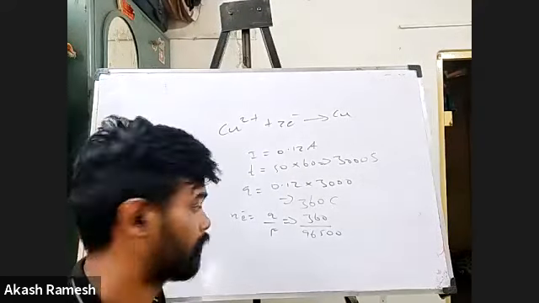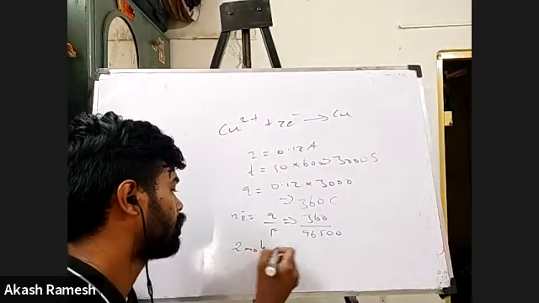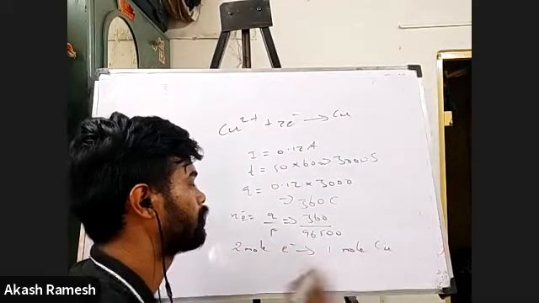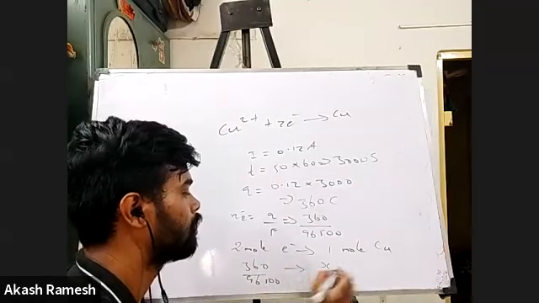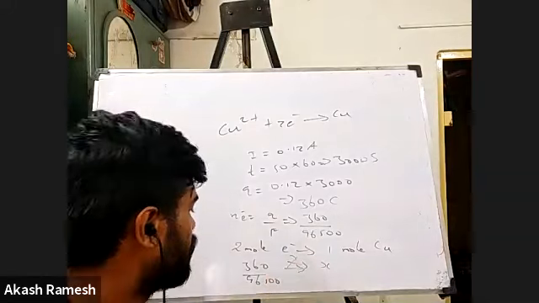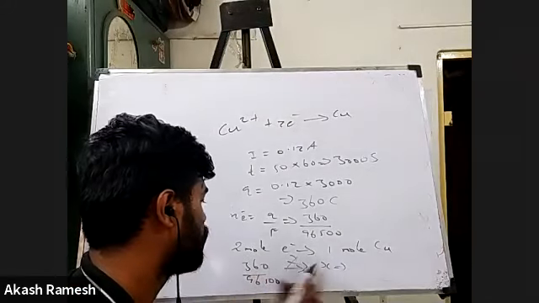This is the number of moles of electron here. So for 2 moles of electron, I get 1 mole copper. So how many moles do I have? 360 divided by 96,500 moles of electron I have. So what will be the number of moles of copper? If I cross multiply, can I say X would be divided by 2.